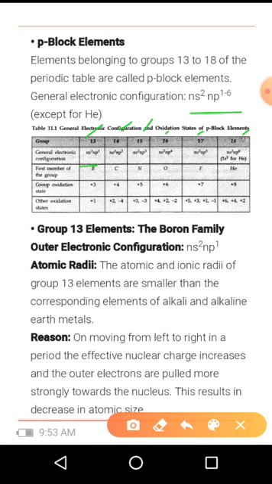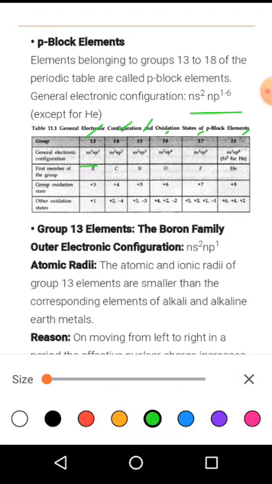The 13 group elements have the general electronic configuration ns2 np1, whereas 14 group elements have ns2 np2, 15 group elements have ns2 np3, and 16 group elements ns2 np4.